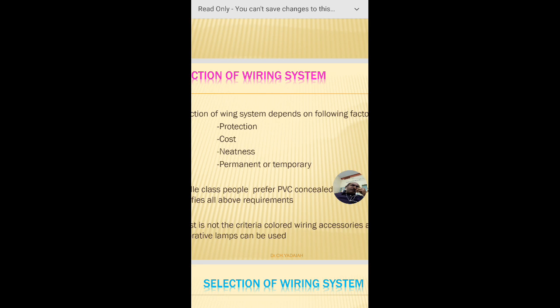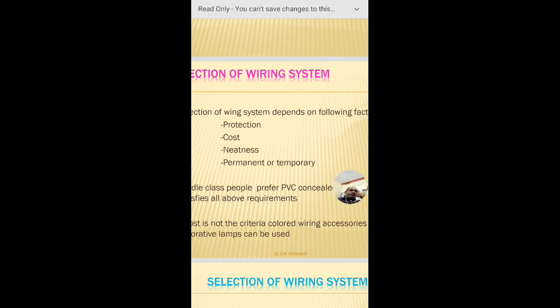Hence, we have to protect against leakage of electricity to the materials on the ground. For that purpose, the protection system is very essential in our electrical system. Another is the cost and neatness, and whether it is for permanent or temporary purpose. These are the four factors we have to consider. Based on this, we select which type of wiring system is suitable for our domestic system.